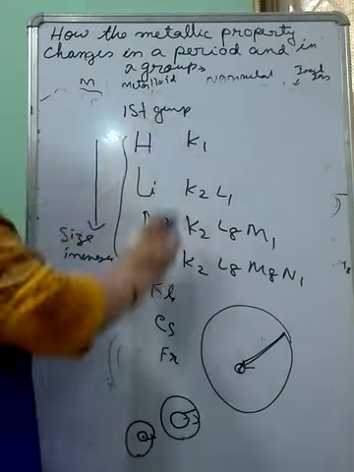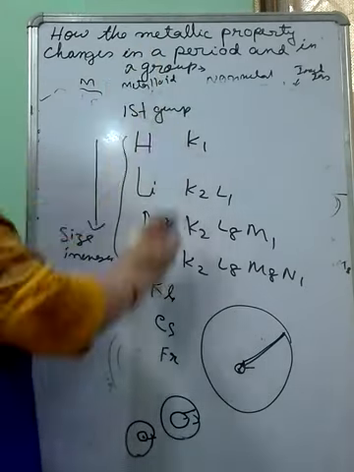One more thing I want to tell you: that's why in the modern periodic table we get metals on the left-hand side and non-metals on the right-hand side, because in the period, extremely on the right-hand side we have only non-metals, and those elements do not have the tendency for donating electrons. Instead, they have a tendency of accepting electrons.